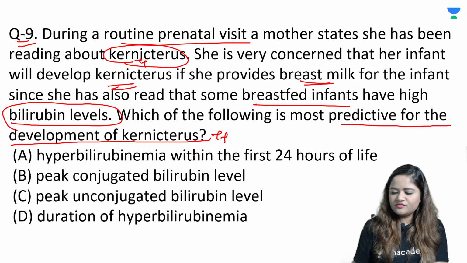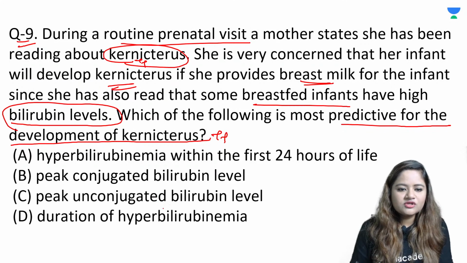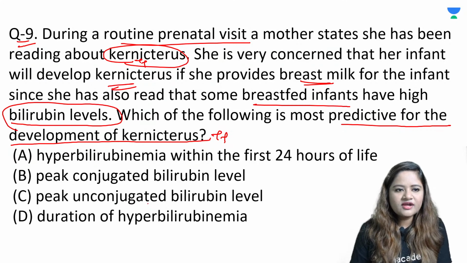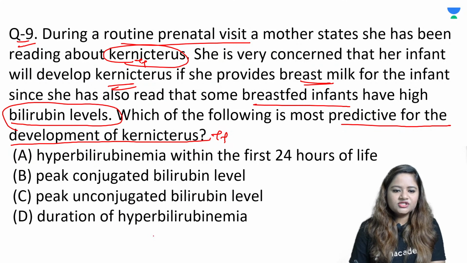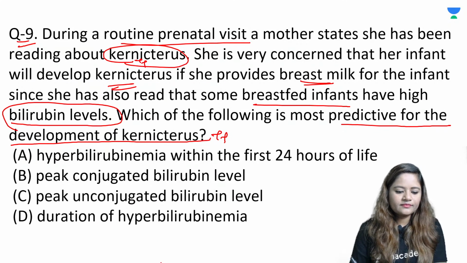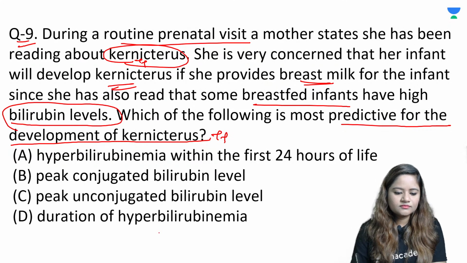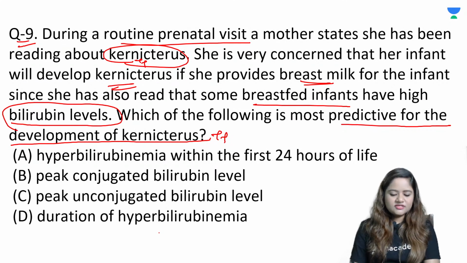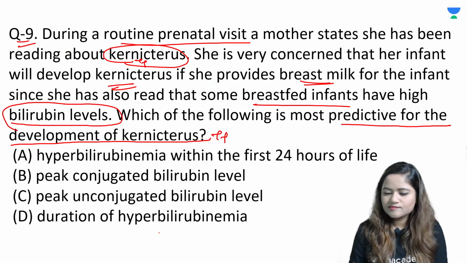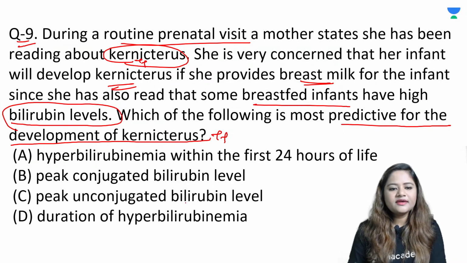Hyperbilirubinemia within the first 24 hours of life, peak levels of conjugated bilirubin, peak levels of unconjugated bilirubin, and duration of hyperbilirubinemia. So, what could be the answer to question number 9? What do you understand by kernicterus?